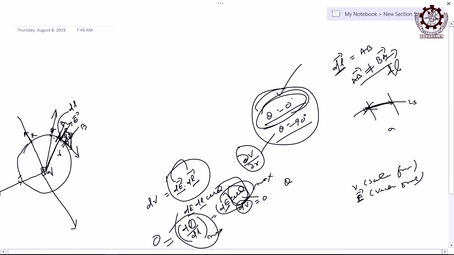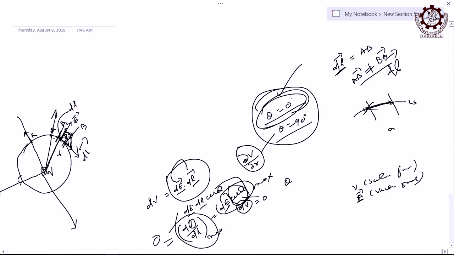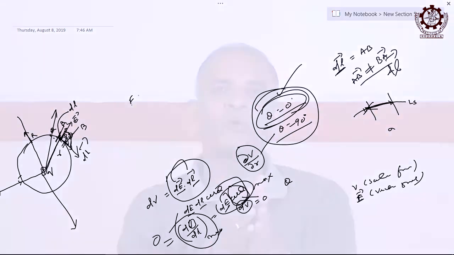So, what is that direction? Let that be in this direction, dl vector. You are coming from A to B, in this path, and that is representing the dl vector. At this point, corresponding to that length, if you take an infinitesimally small length, what will happen to the intensity E? Infinitesimally small means it can be approximated to a point, zero dimension. The length tends to 0 in the limit, so you are getting a point.